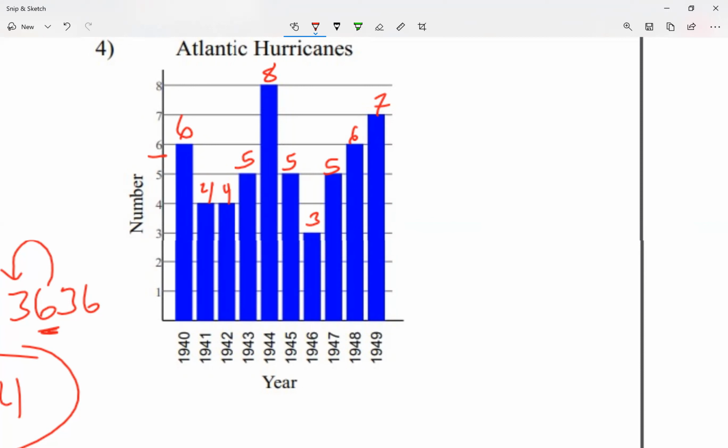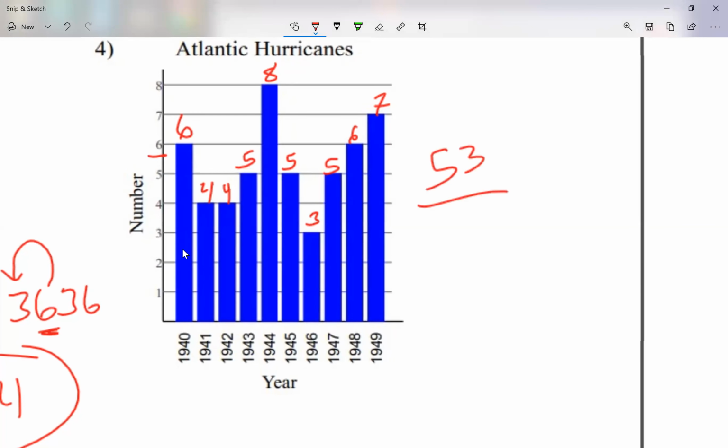Okay, so let me grab my calculator. Again, you guys don't see my calculator because I have it here at the side. But I'm just going to add those numbers. So I'm just going to go 6 plus 4 plus another 4 plus 5 plus 8 plus 5 plus 3 plus 5 plus 6 and then plus 7. So it gives me 53. So I added my numbers and it happens to be 53.